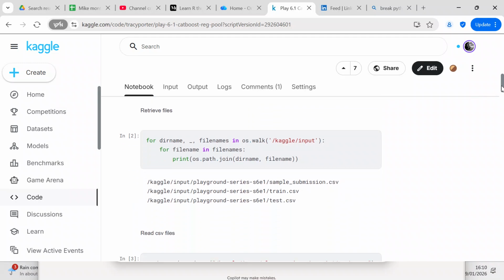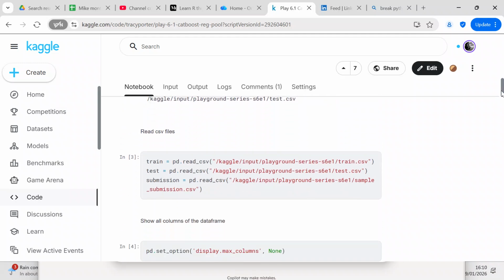The next thing we want to do is retrieve the files, and we use the os function to do that. We have 3 CSV files: sample submission, train, and test.